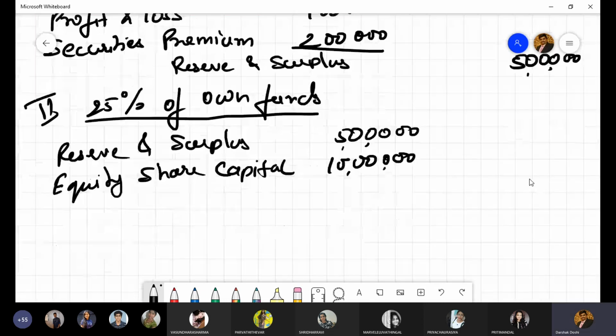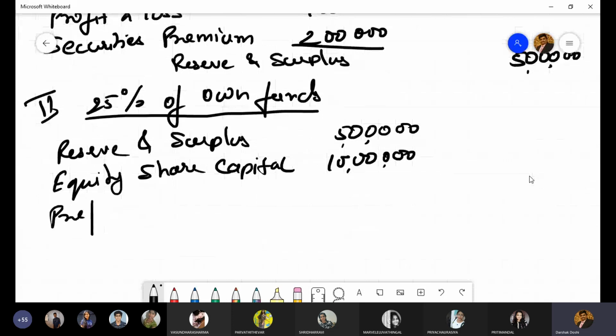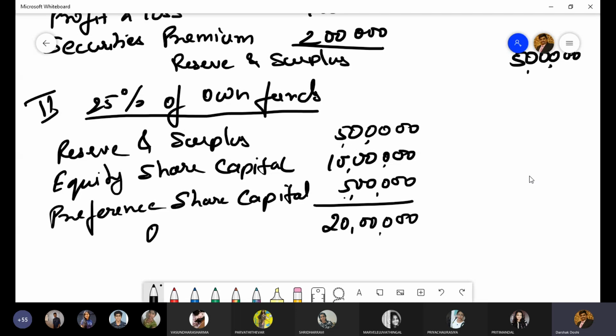We also have preference share capital, five lakhs, which is own funds. Now we require 25% of own funds, which is 20 lakhs. Correct me if I'm wrong.